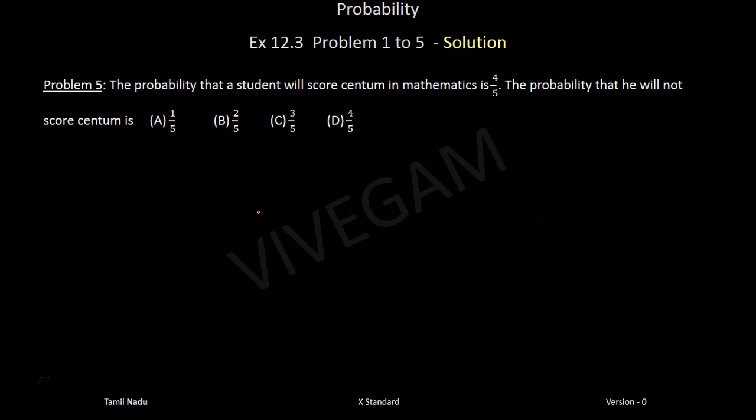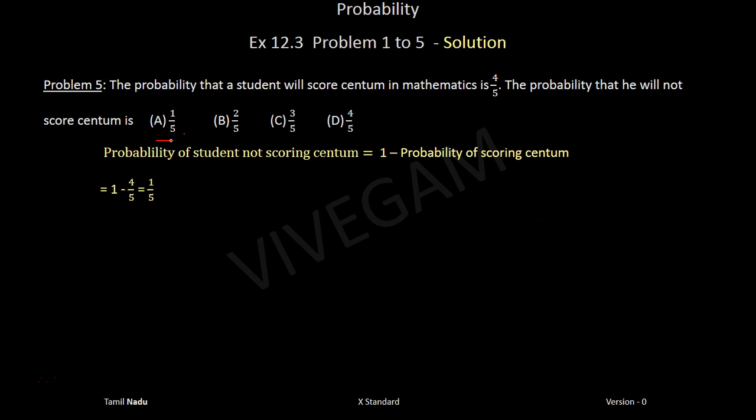Problem 5. The probability that a student will score a centum in mathematics is 4 by 5. The probability that he will not score a centum is, they have given us 4 options. The probability of the student not scoring a centum is 1 minus the probability of scoring a centum. The probability of scoring a centum is 4 by 5, so it is 1 minus 4 by 5. That is 1 by 5, which is option A.